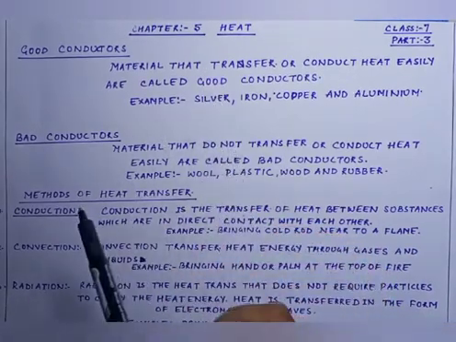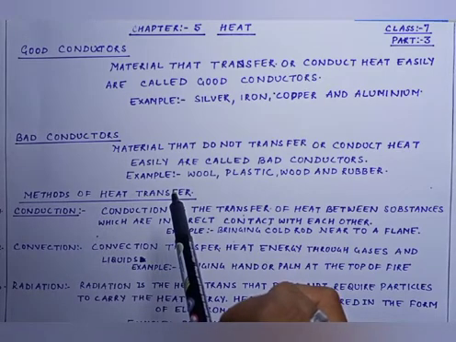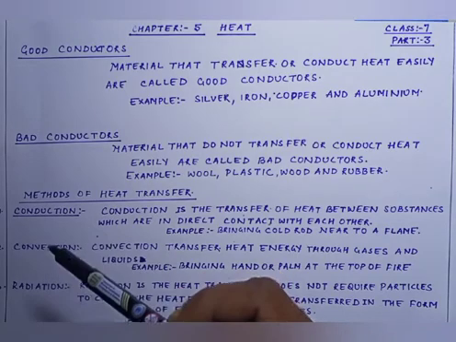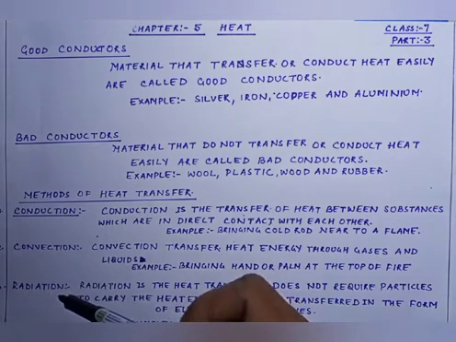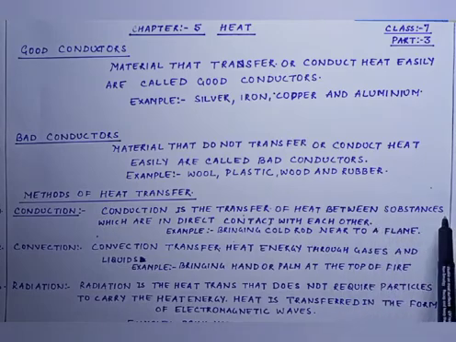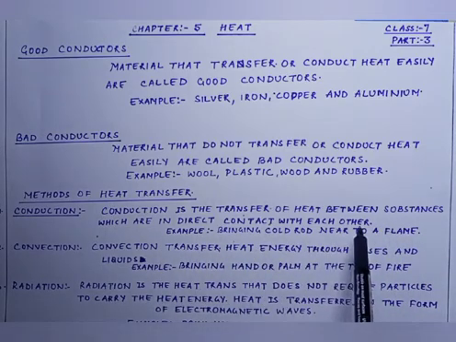Let us move to another topic, that is method of heat transfer. There are three methods through which heat can be transferred, that is conduction, convection and radiation. Let us see what is conduction. Conduction is the transfer of heat between substances which are in direct contact with each other.